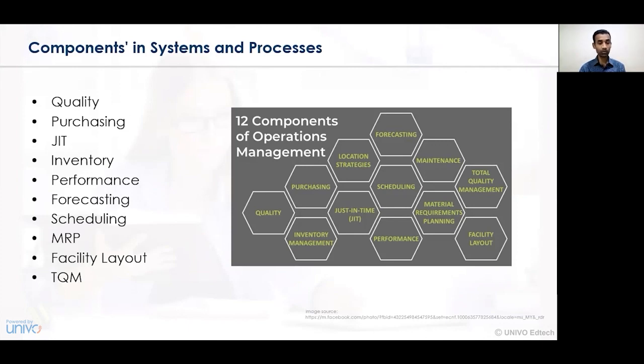The concept of TQM, that is total quality management. Total quality management focuses on controlling the quality of the product or the finished goods in the organization. Reduction of waste of the products, of the raw material, of the commodity is essentially required to be seen, and based on those concerns, the TQM needs to be implemented.